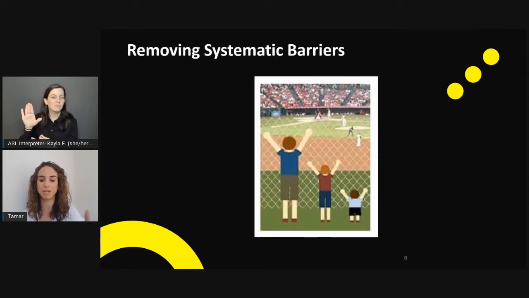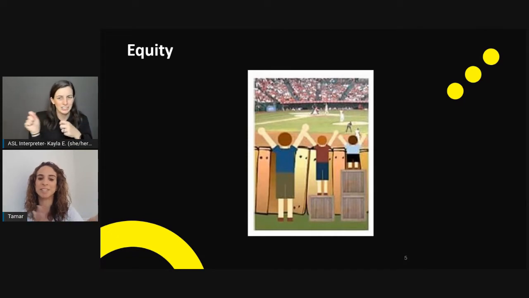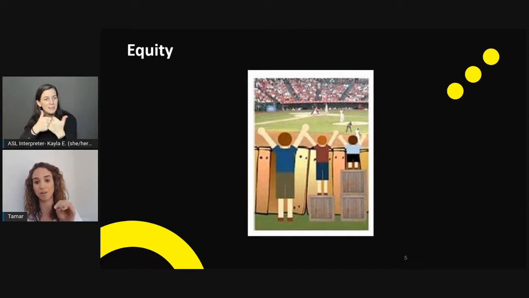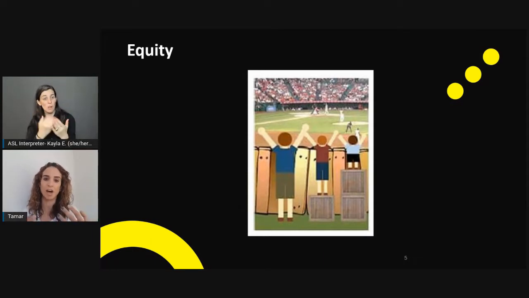Therefore, in this image, my slides keep jumping, I apologize. In this image, we can see that the tall person doesn't have that booster because he or she can see. The middle height person has 1 booster, and then they can see the game. And the shortest person receives 2 boosters because now they can see the game. So actually, they're all of equal height now that everyone was given their own solution. So this is a great form of offering solutions that would fit a person, and therefore we're seeking equity.